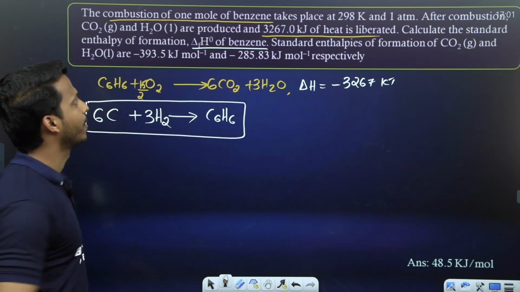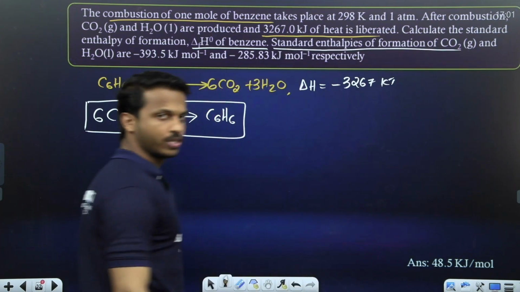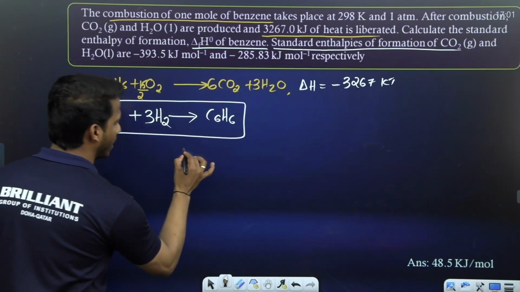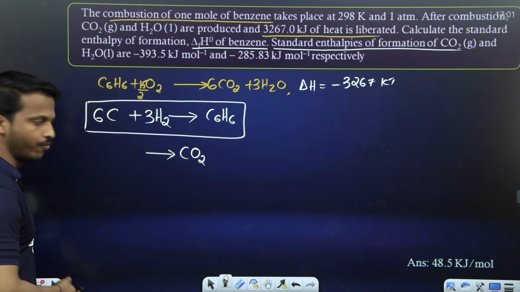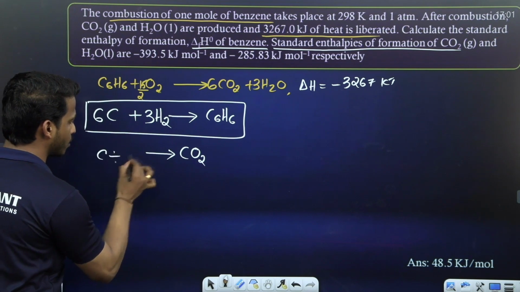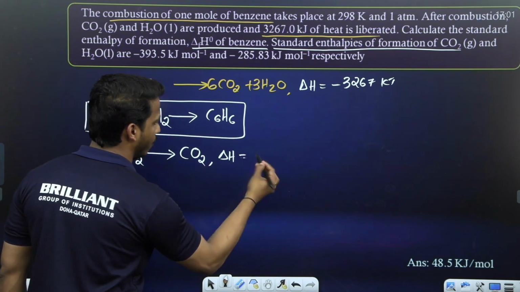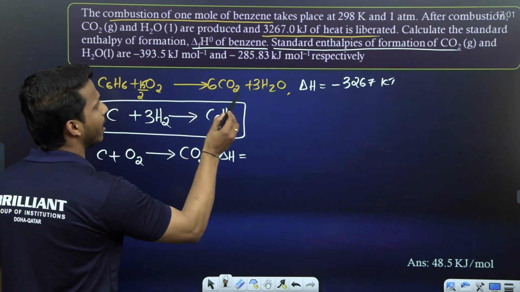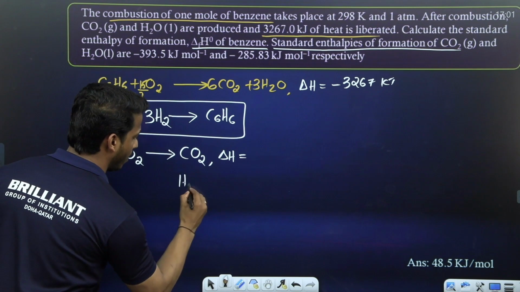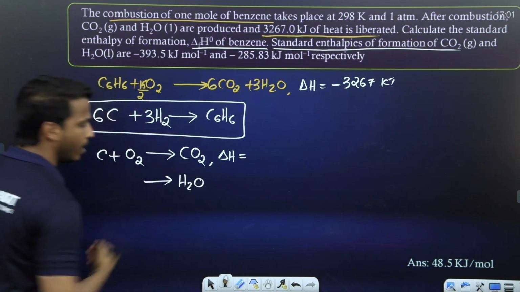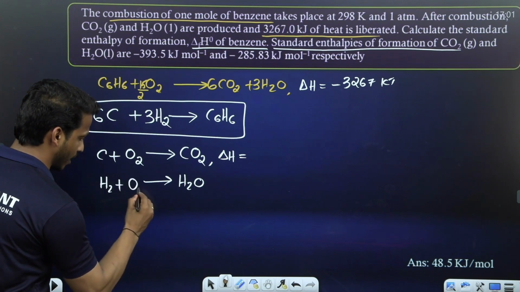Question not over, read it. Standard enthalpy of formation of carbon dioxide. What do you mean by it? 1 mole of carbon dioxide should form. How to make it? C plus O2 gives CO2. This energy they have already given. Standard enthalpy of formation of water: how can you make 1 mole of water? What are the elements in H2O? Hydrogen and oxygen.